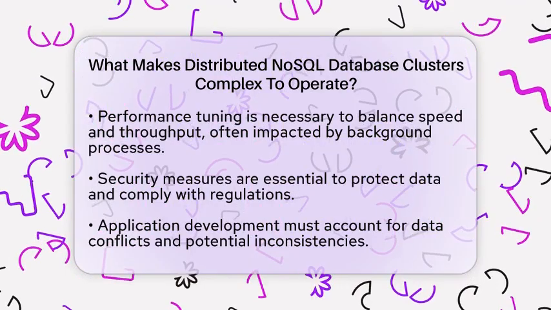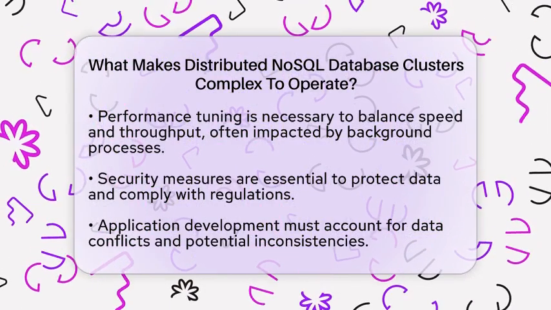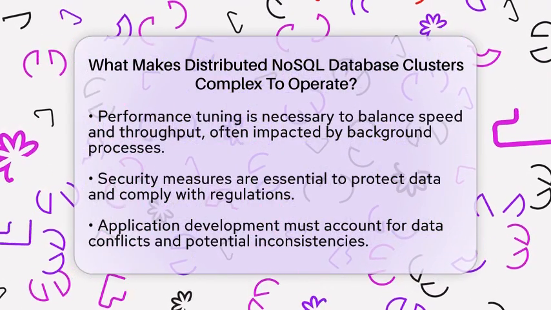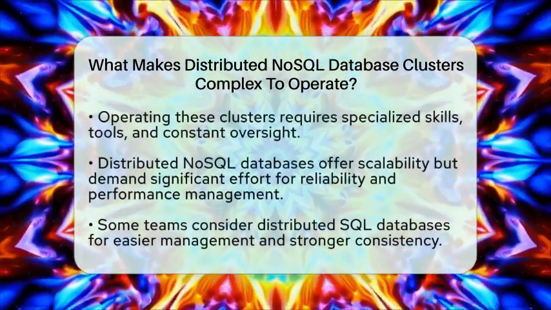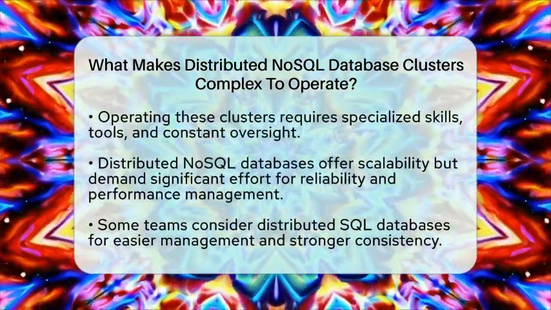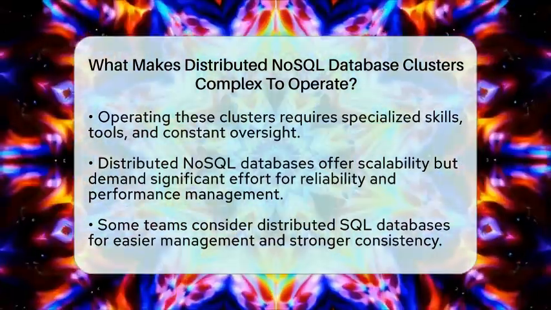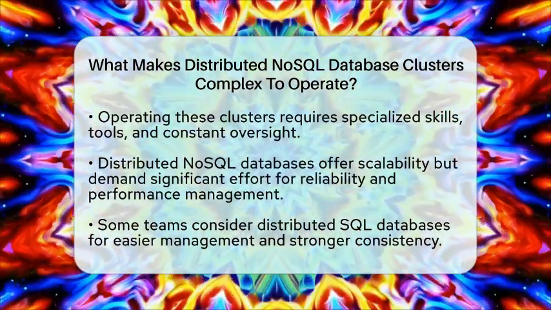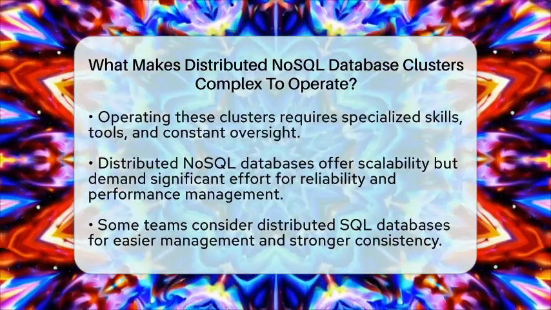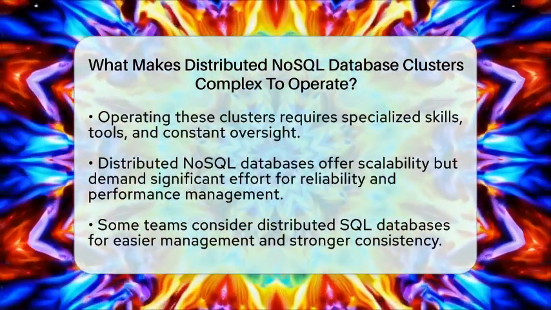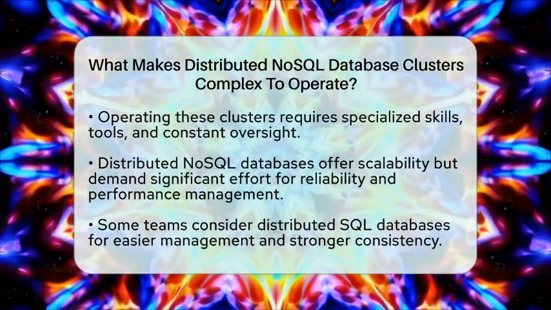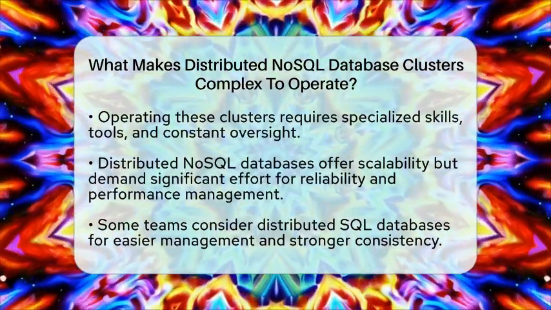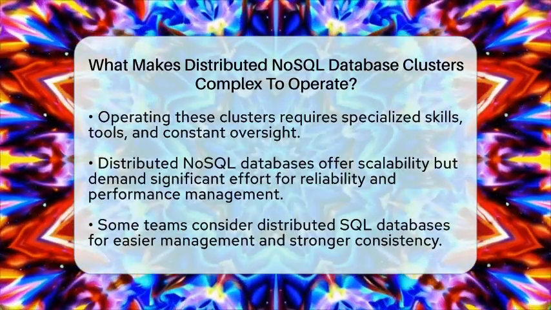Security is not left out. Protecting data in transit and at rest, controlling who can access what, and complying with regulations all require careful setup and constant monitoring. Finally, application design must account for the distributed nature. Developers need to handle data conflicts and understand that data might not always be perfectly synchronized. This can make backend logic more complicated.